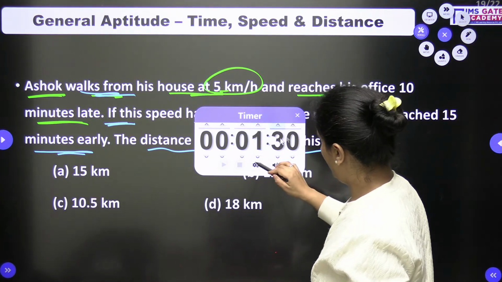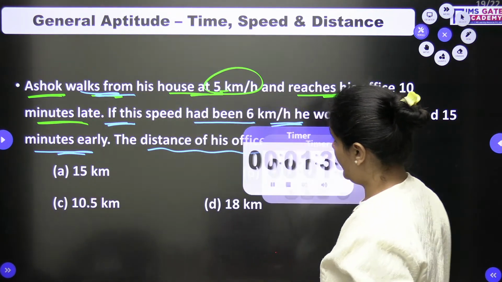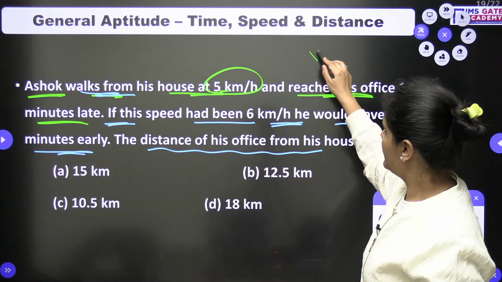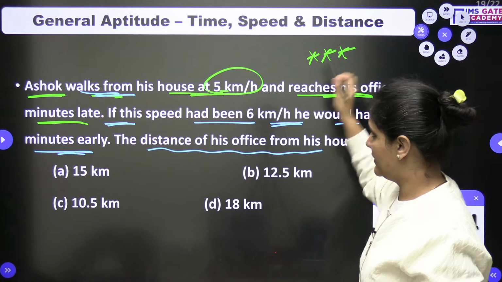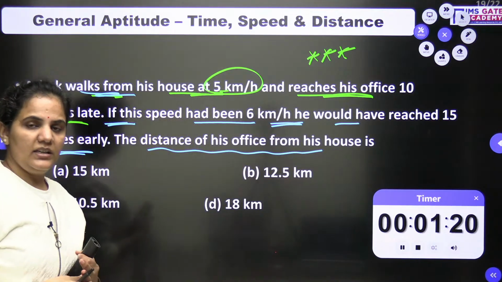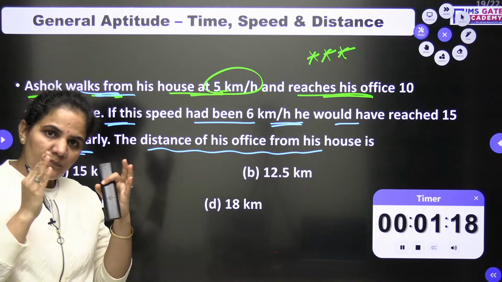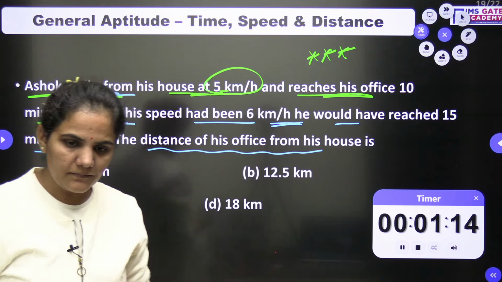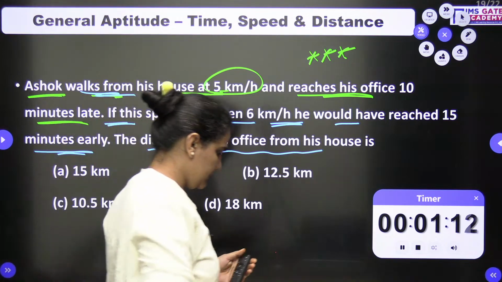Bachcho, go for it. We approached a similar pattern of question in the classroom because this is an important pattern of question. If you know how to find the time difference, then you can approach the question very easily. Go for it, everyone.